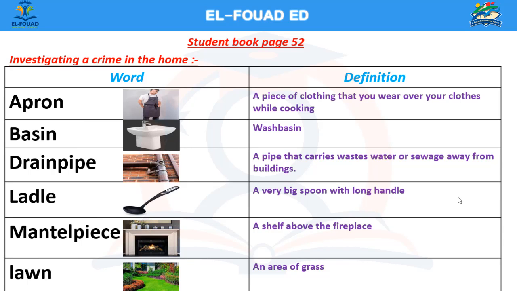Apron. What's an apron? It's a piece of clothing that you wear over your clothes while cooking. For example, my mom was wearing her apron while cooking yesterday.